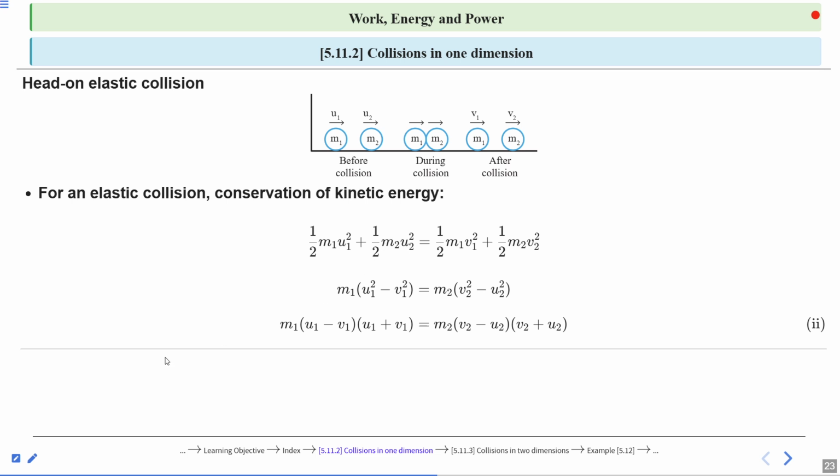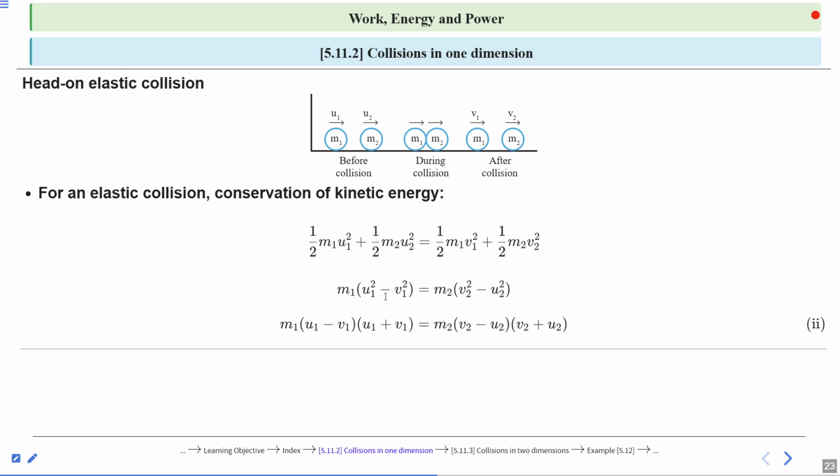Now the 1 by 2 from the LHS and RHS cancel out. The remaining term is m1 into u1 square minus v1 square is equal to m2 into v2 square minus u2 square. This is simple mathematics. So take out m1 with the v1 square on the LHS side, and m2 with the u2 square on the RHS side. The equation becomes like this.